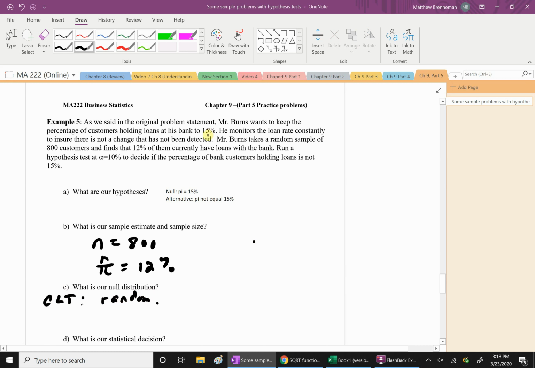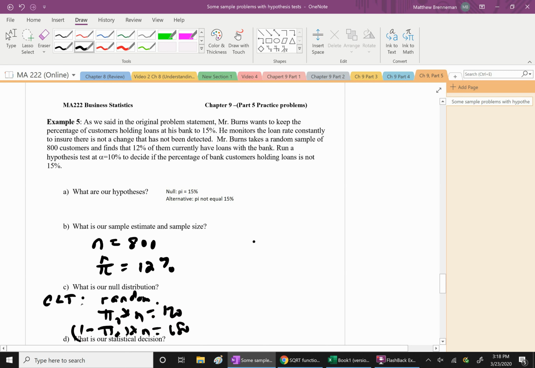If you take 800 times 15%, you're going to find that's 90. If you take 800 times 85%, you're going to find that's bigger than 80. I mean, it's going to be 720, right? So either way, it's greater than 10. That isn't going to be a problem. Actually, it's 120. Sorry, pi naught times n is 120. And n times pi naught times 1 minus pi naught, which would be 85% of 800, is going to be 680. So these are both greater than 10.